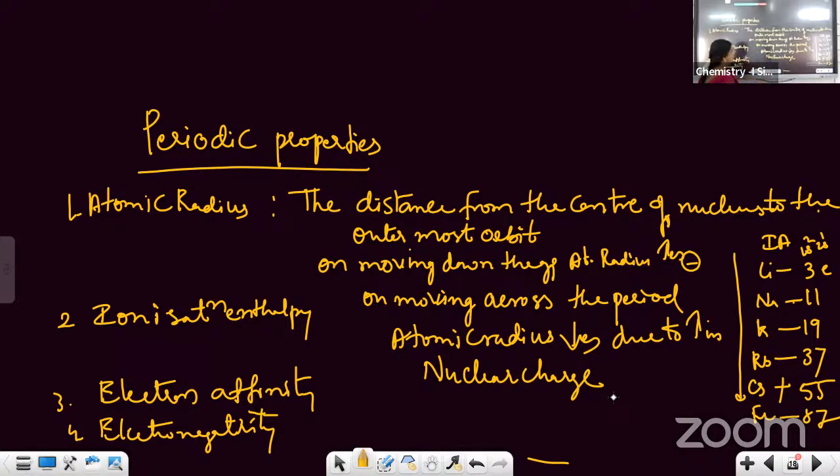So if you write this much, you will get 2 marks. So definition is 1 mark and variation, group and period 1 mark. So total 1 periodic property carries 2 marks.